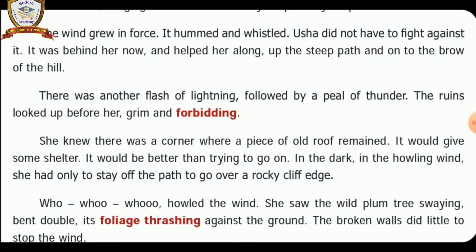She knew there was a corner where a piece of old roof remained. It would give some shelter. It would be better than trying to go on in the dark, in the howling wind. She had only to stray off the path to go over a rocky cliff edge. She knew there was an old roof in the ruined house on the haunted hill. It would be a shelter place for her on the night.